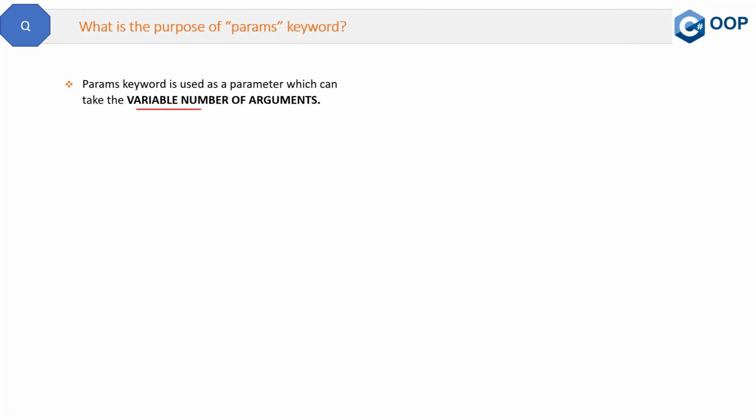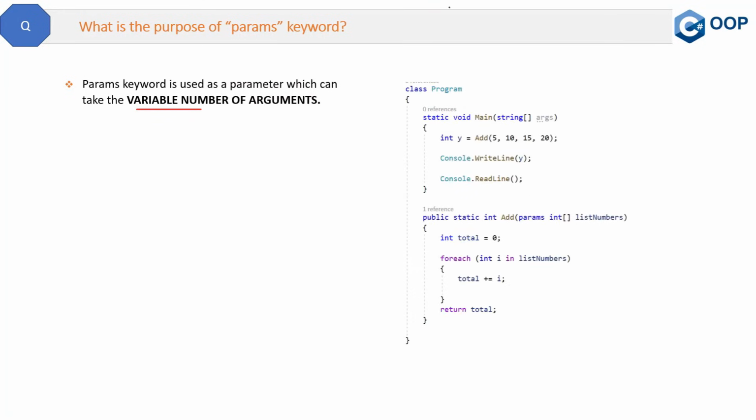Now let's see a code example. Here you can see inside the main method, we are calling this add method where we are passing multiple parameters, and in the definition of this add method, we are receiving those parameter values in an array by using this params keyword. And then by using this foreach loop, we are iterating those received parameters one by one. So that is the purpose of the params keyword.